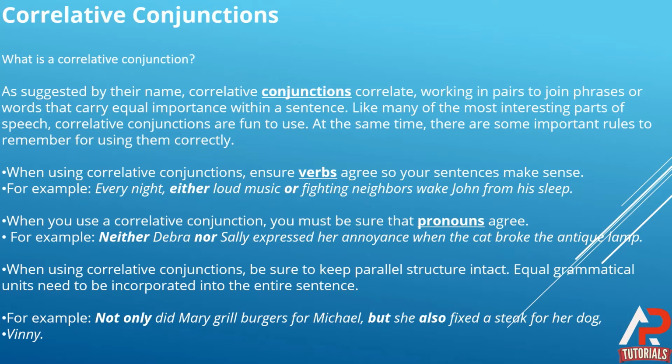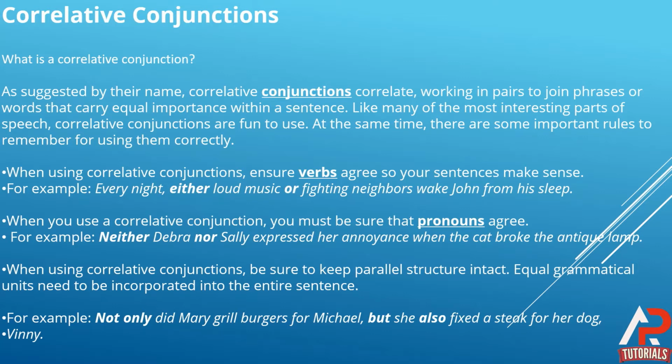Here is an example: Every night, either loud music or fighting neighbors wake John from his sleep. So you can see in this example how we are using either and or, and they are the right verbs which we can use here.